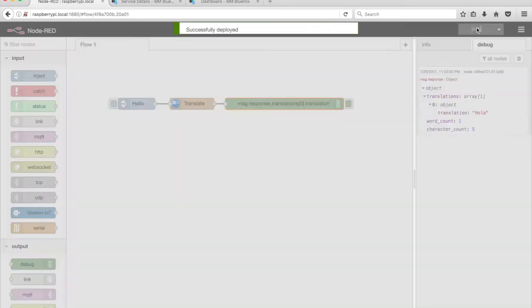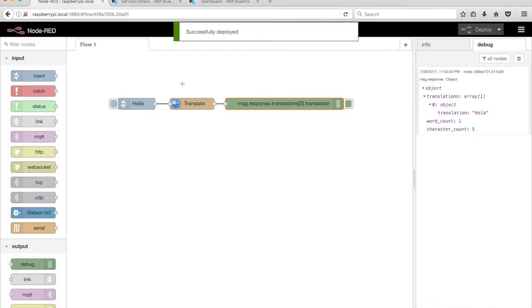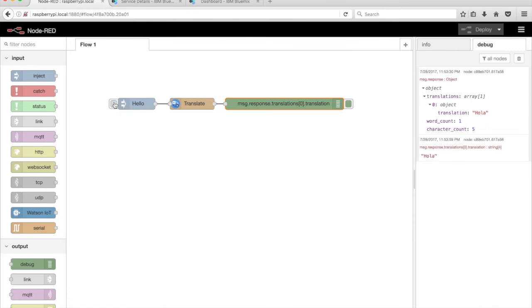Click on the Deploy button in the top right corner of the Node-RED editor. Run the flow again by clicking on the tab of the inject node. TJBot translates a greeting and displays it in the debug window.